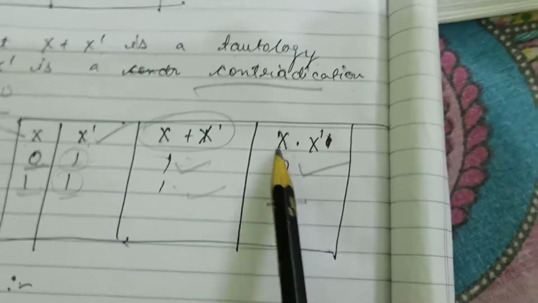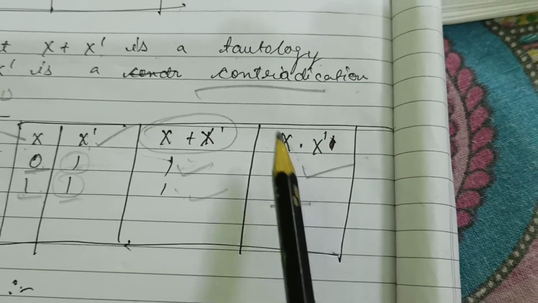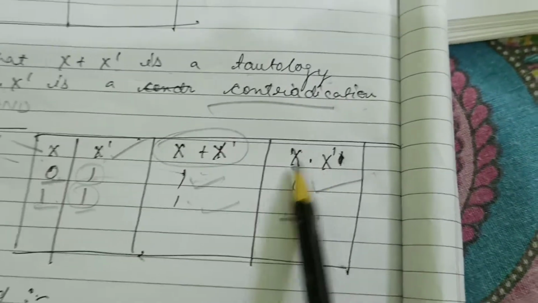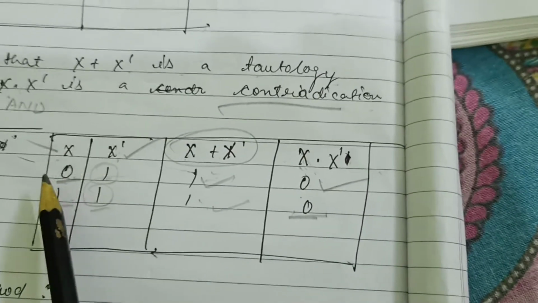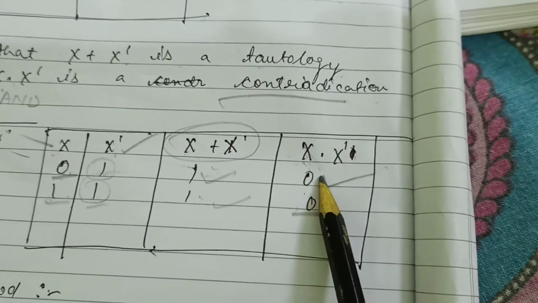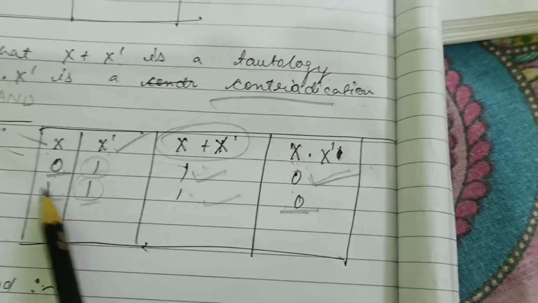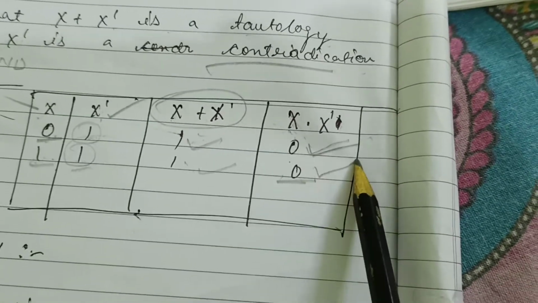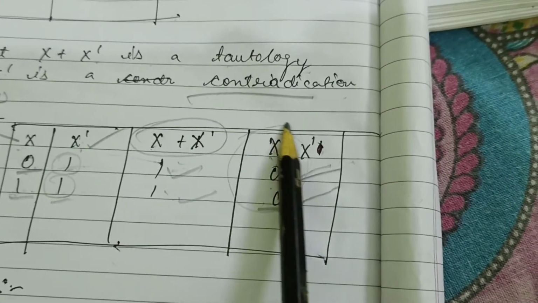When we do x and x dash, the output will come 0. So this is called the contradiction concept.